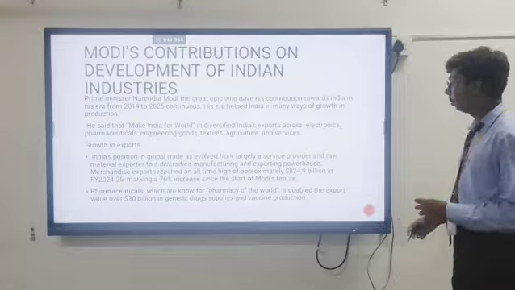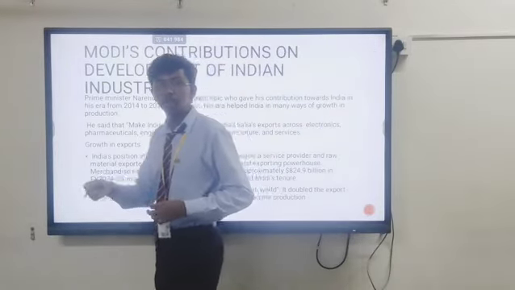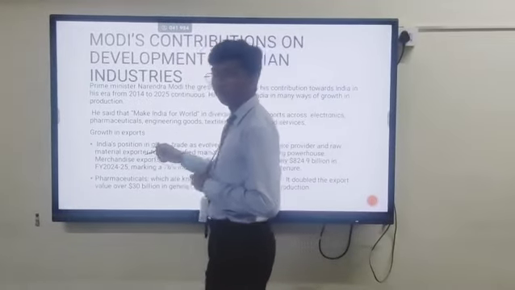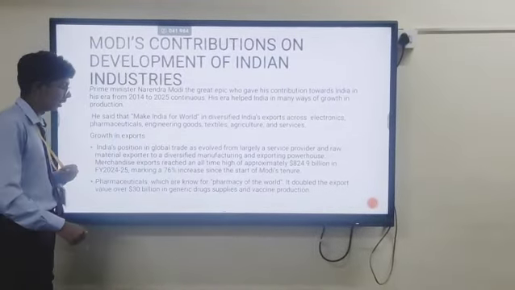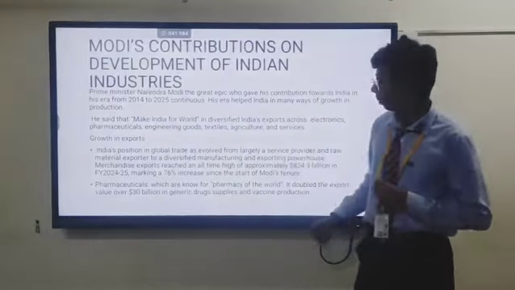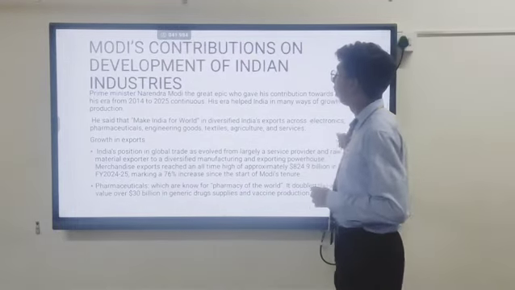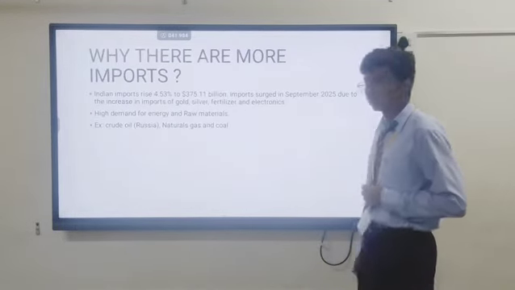So he has contributed to India, like now presently India is the fourth. India is known for the fourth largest economy in the world presently. So it has $4 trillion of assets in the present. So the GDP rate has also increased by 7% presently. So let's go on with the import system.